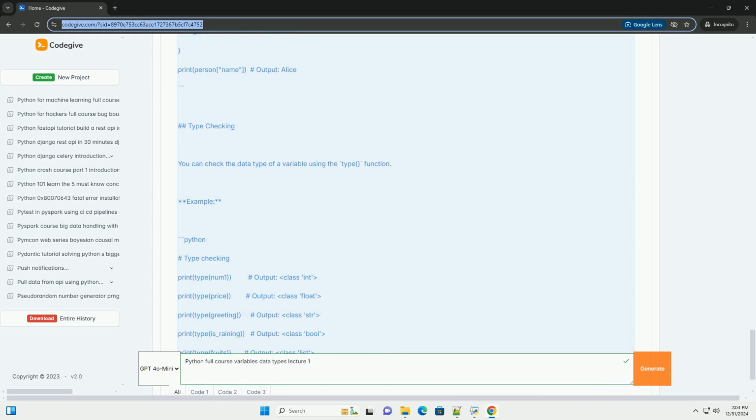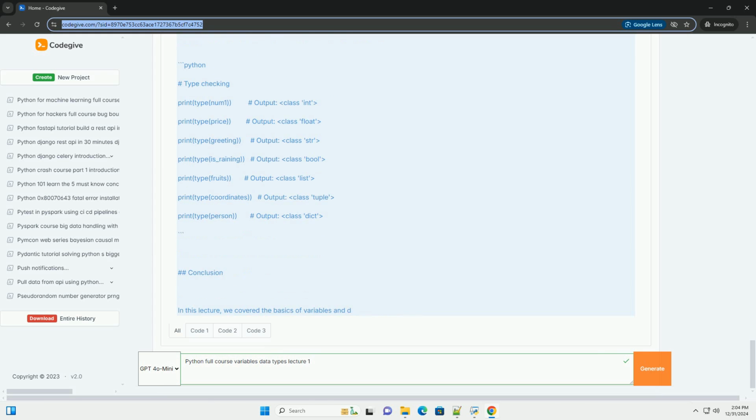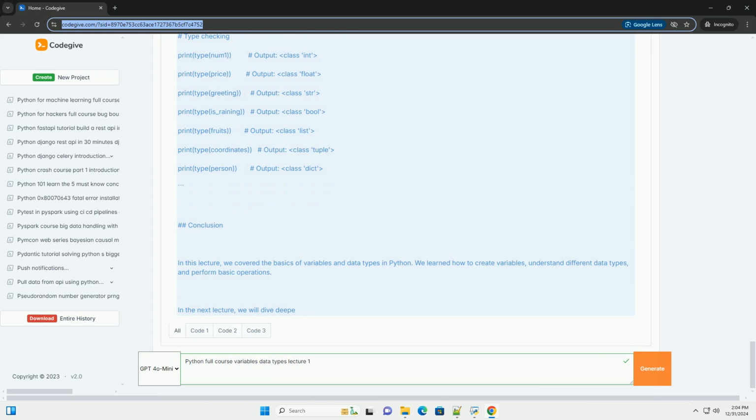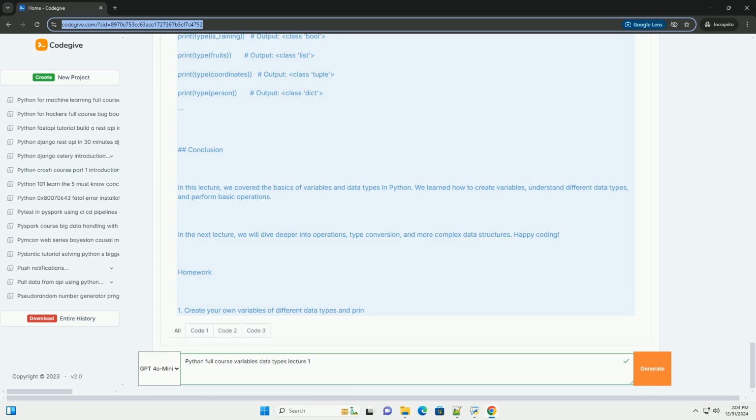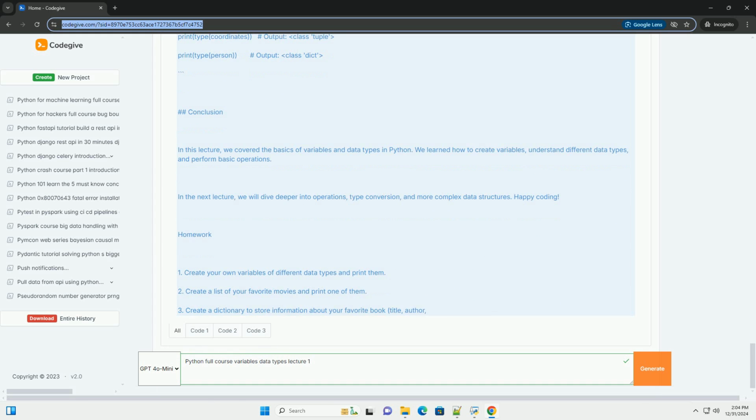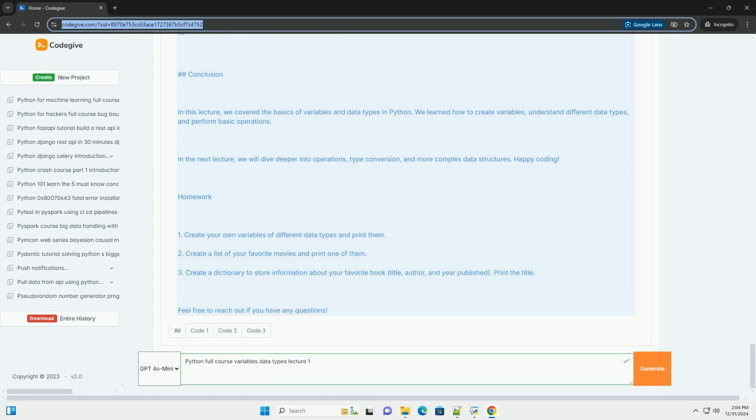What is a variable? A variable in Python is a name that refers to a value. It is a way to store information that can be used and manipulated in your code. You can think of a variable as a container that holds data.